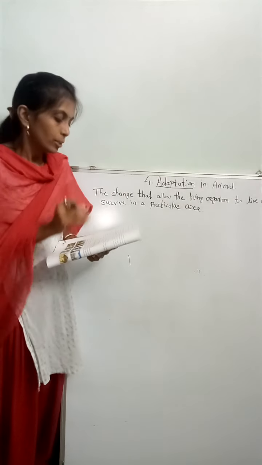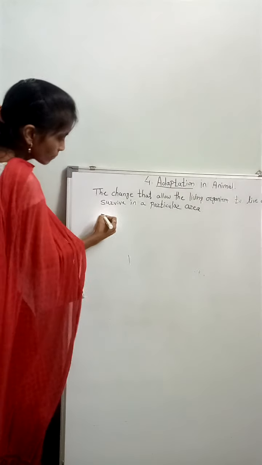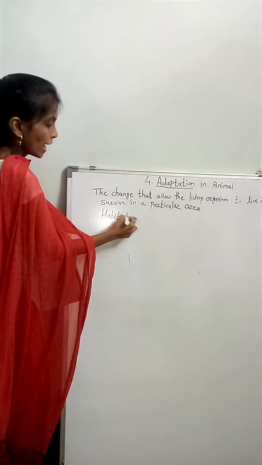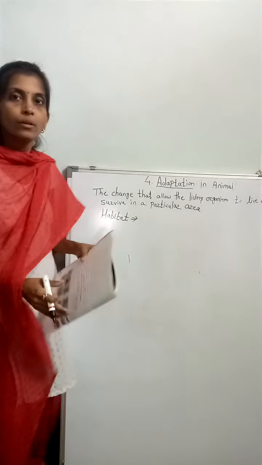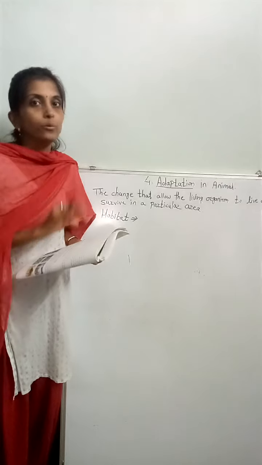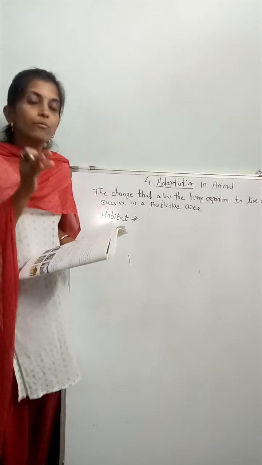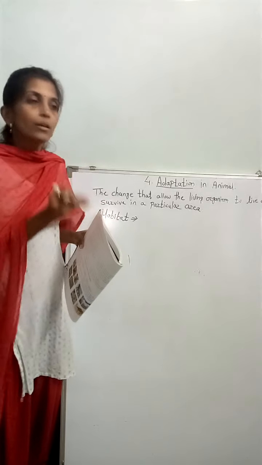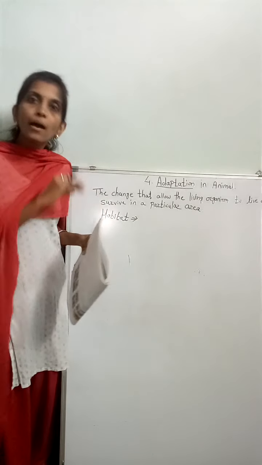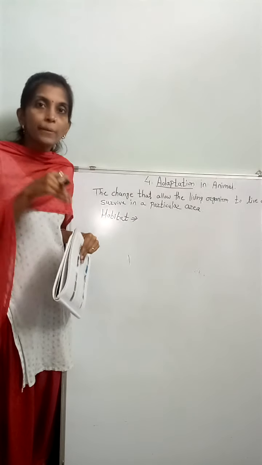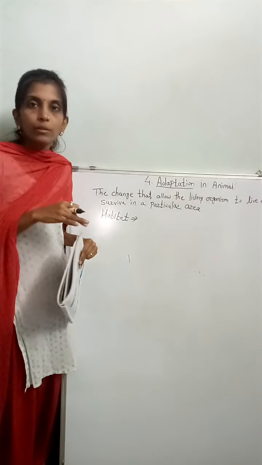So one word again comes here: habitat. So habitat means what? The natural place where animals live. Natural place where animal live means जहाँ पे animals रहते हैं उस place को उसका habitat कहते हैं. जैसे कि हमारा habitat मनमाड़ में है. So हमारा habitat क्या हुआ? In मनमाड़.